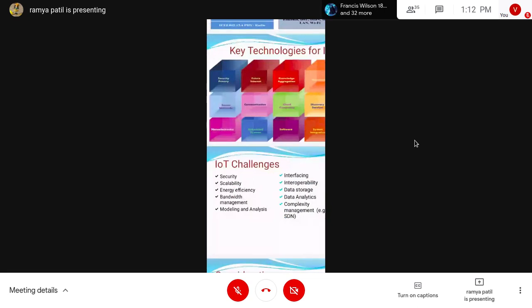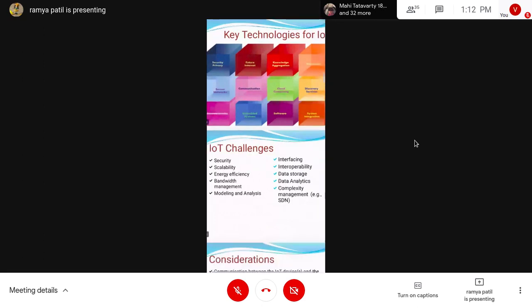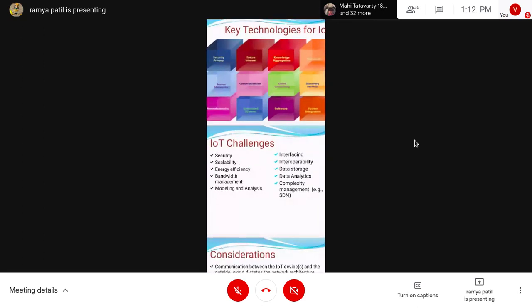Next we have IoT challenges. What are the challenges our IoT system is currently facing? Security challenges, because lots of devices are involved in this, so there may be a chance of security attacks. Those devices are all connected through the internet, and we know that on the internet there may be a chance of different kinds of attacks.